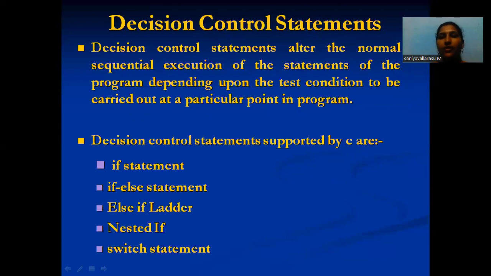The decision control structure alters the normal sequential execution of the statements of a program depending upon the test condition, which means decision making. Depending upon the test conditions carried out at a particular point in a program, it follows statements like the if statement, if else statement, else if ladder, nested if, and switch statement. Those are all the decision control statements.